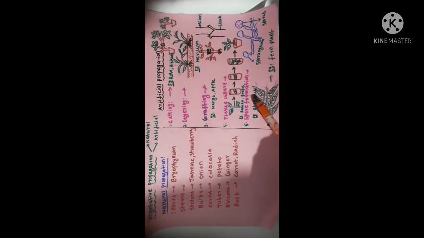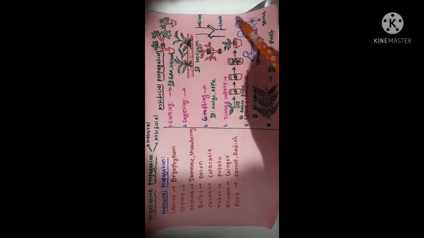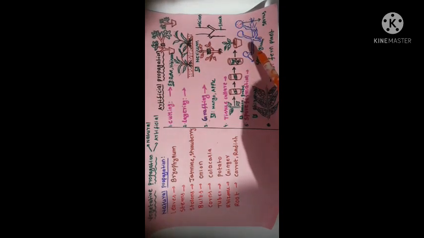Next, the spore formation method, that is sporulation. This is an asexual mode in Rhizopus, the common bread mold. Rhizopus grows on bread. In Rhizopus, the bulb-like structure is called the sporangium, and the sporangium has spores. The release of those spores is called sporulation.